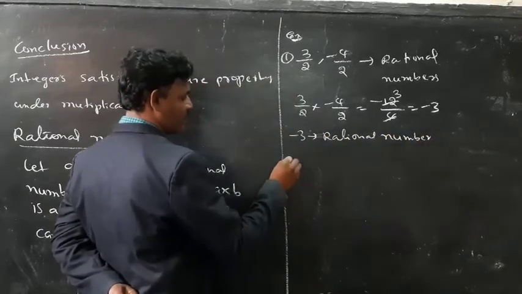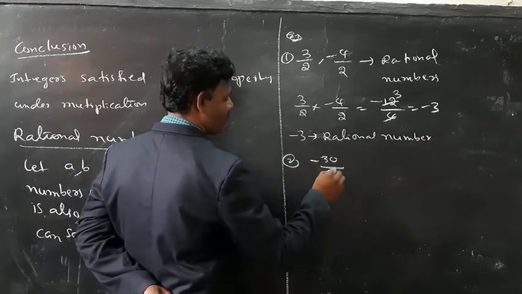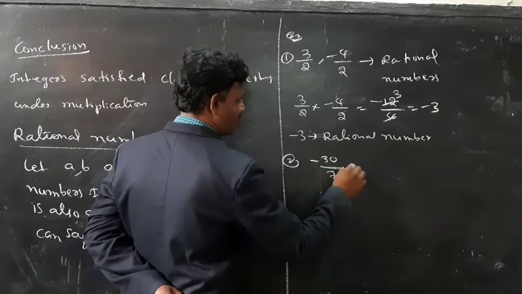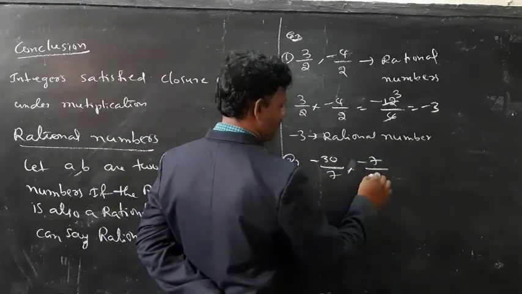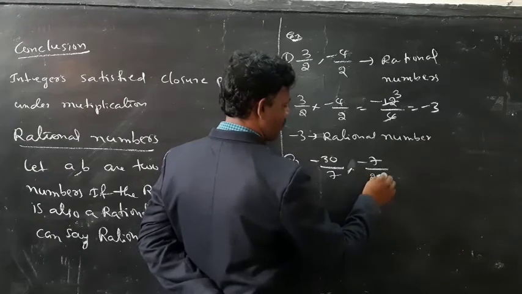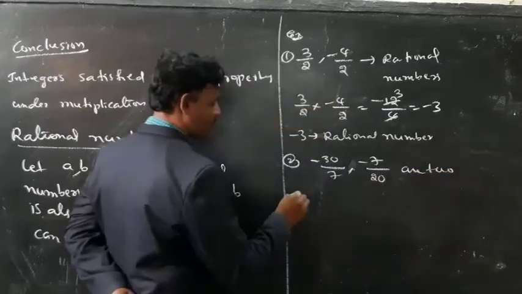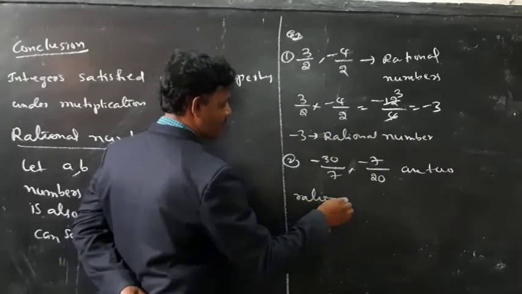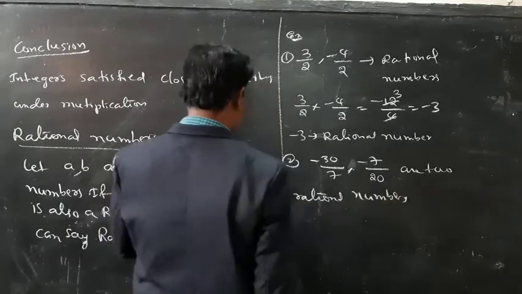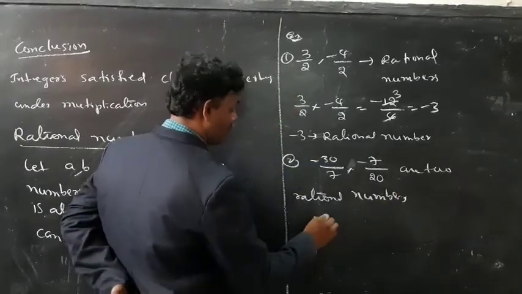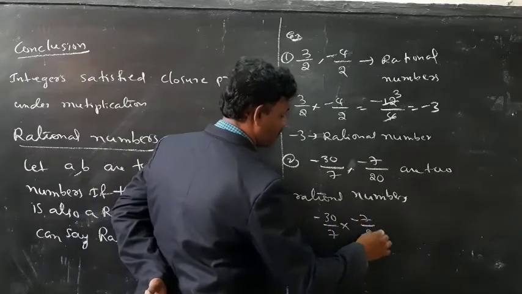Next, example 2. Minus 30 by 7, minus 7 by 20 are two rational numbers. Now what is here? Minus 30 by 7 into minus 7 by 20.